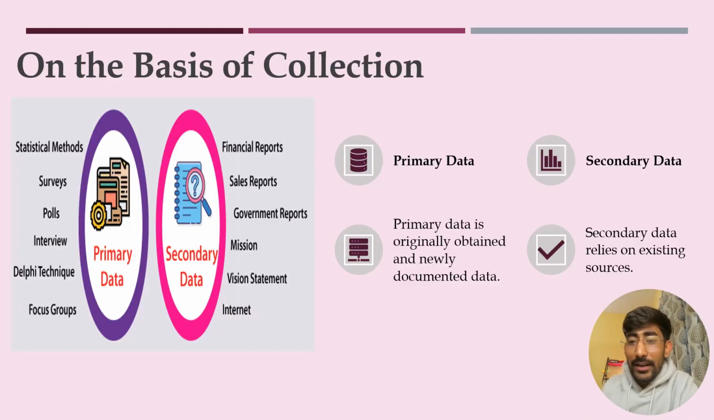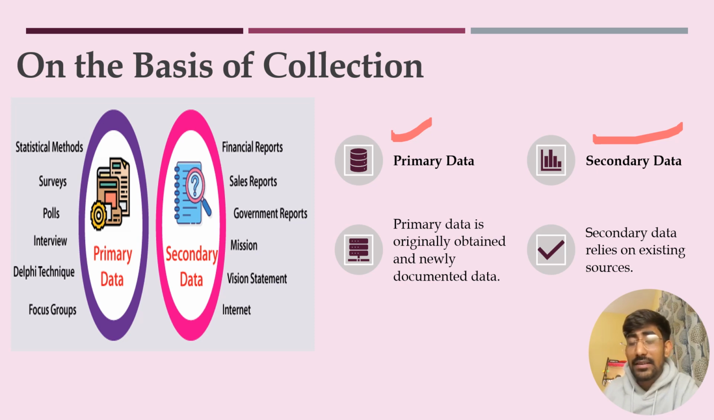Before going to the econometric classification of data, let us discuss the basic types of data. If we classify the data on the basis of collection, then there are two types of data. The first one is primary data and the second one is secondary data. Primary data is originally obtained and newly documented data that is collected from various methods like survey, interview, focus groups, etc. Whereas secondary data relies on existing sources such as financial reports, sales reports, government reports, internet,